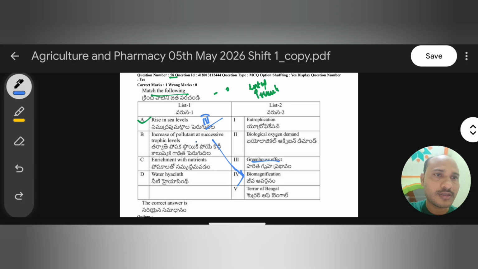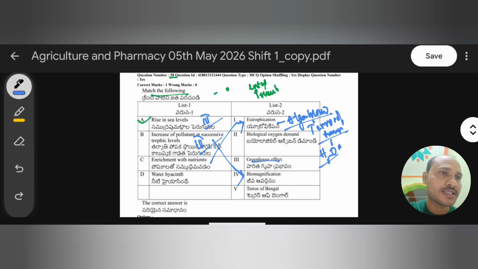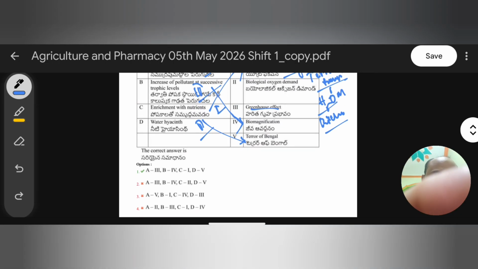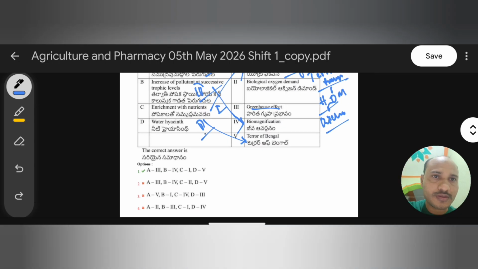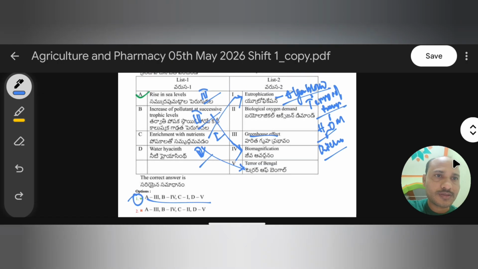Fourth one, enrichment with nutrient. This concept is eutrophication, which leads to the formation of algal bloom. The best example is the terror of Bengal, that is water hyacinth or Eichhornia plants. So water hyacinth, terror of Bengal, is the fifth one. So here the first option is the right option.